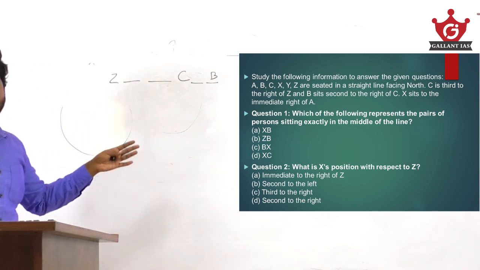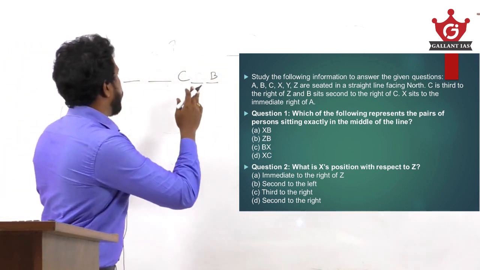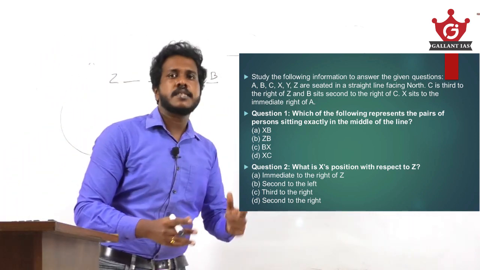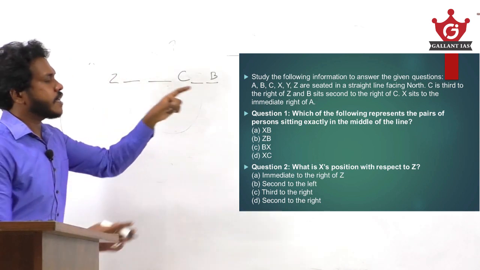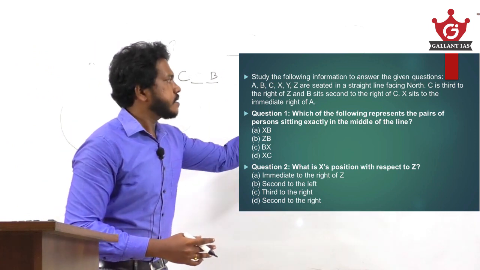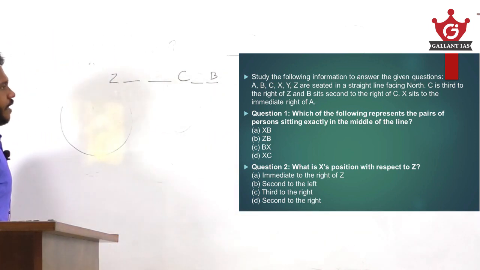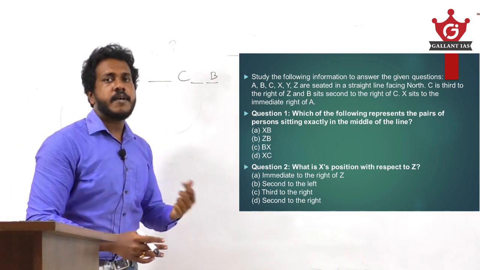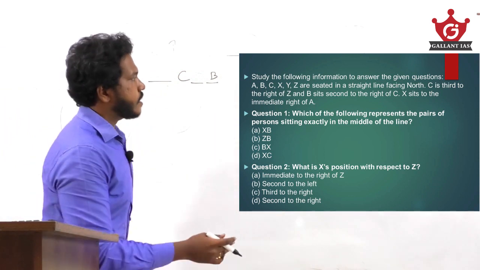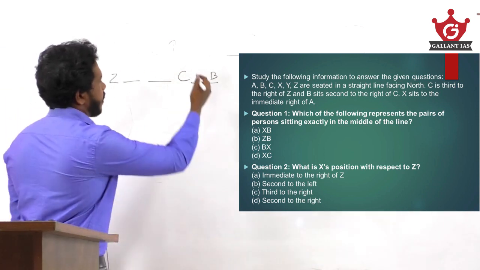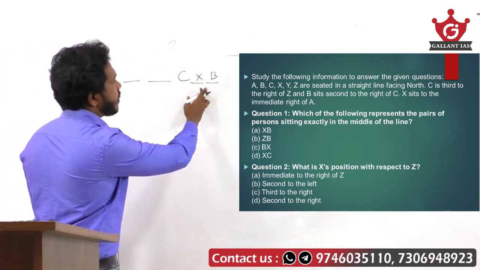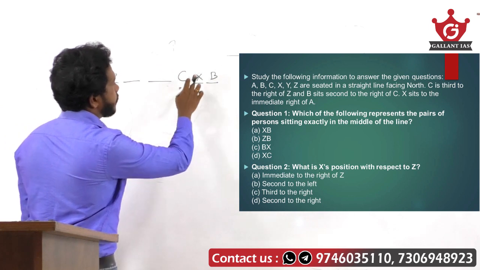Now it is very easy. All 3 vacant positions and the 6 persons are accounted for, so we can apply the remaining clues onto this structure. X sits to the immediate right of A. We don't know the position of X or of A, so we need to assume the position of X first. If I write X here, X sits to the immediate right of A, but here X is actually sitting to the immediate right of C.